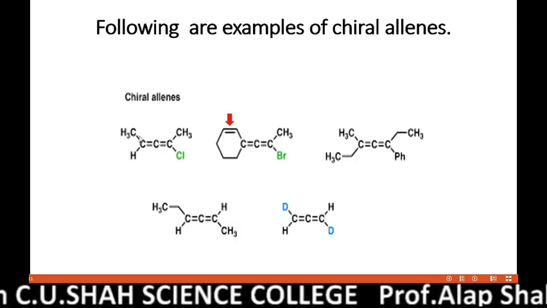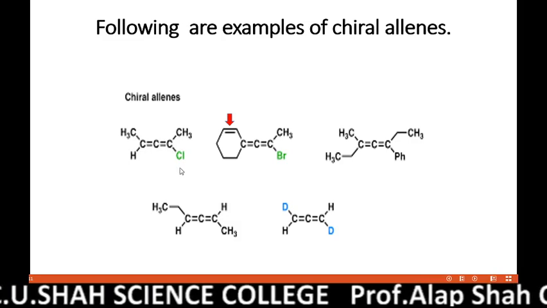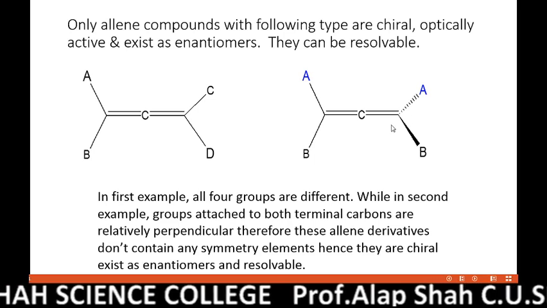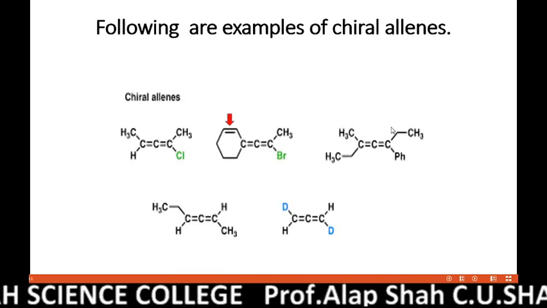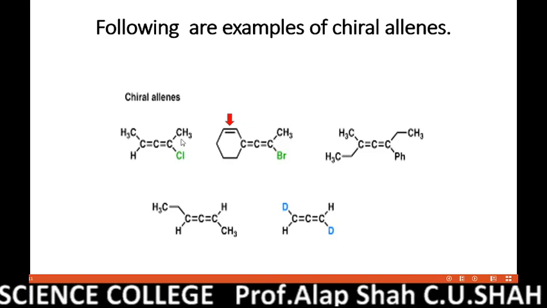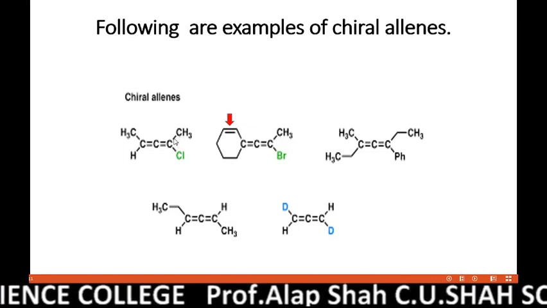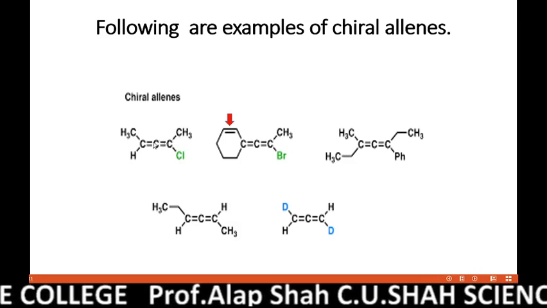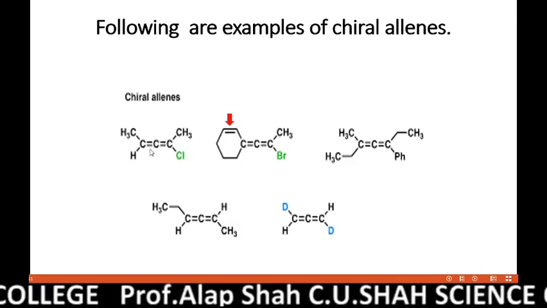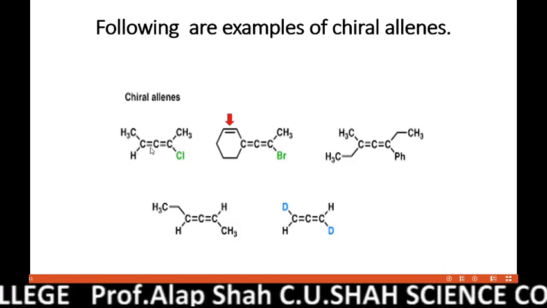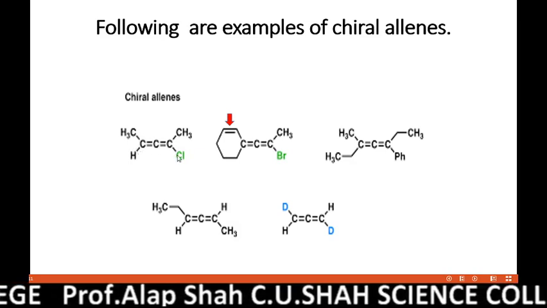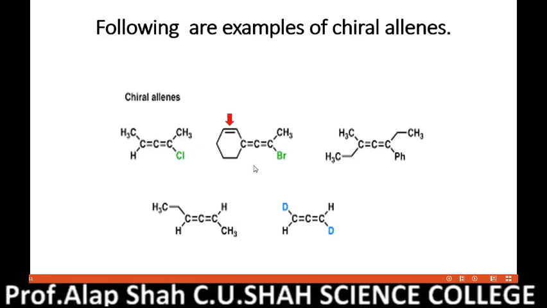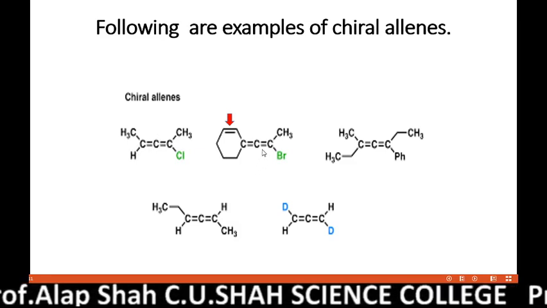Whether you write the bonds this way or as I have written in this manner, irrespective of that, we will understand that the bonds of one terminal carbon are not in the same plane as the bonds of the other terminal carbon. So there is no center of symmetry for all allenes, and here no plane of symmetry.